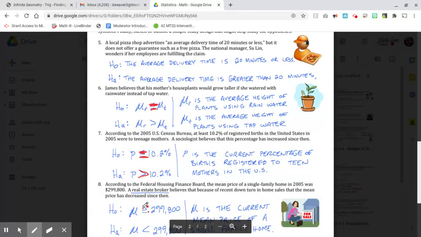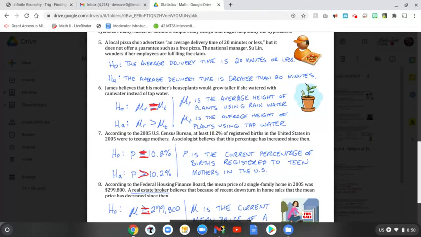Let's look at number 8. In number 8, this again will be an equal to for the null hypothesis. Always an equal to for the null. According to the Federal Housing Finance Bureau, the mean price, or the average price, of a single-family home in 2005 was $299,800.